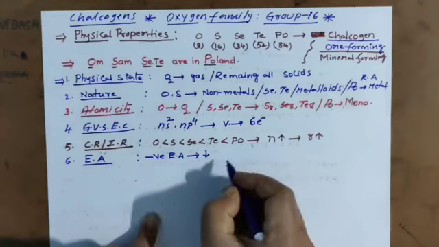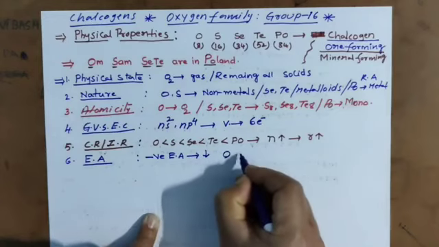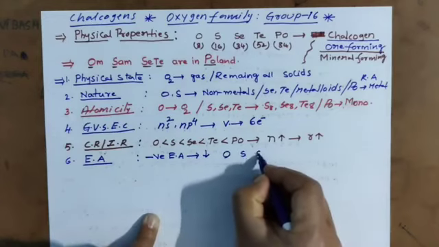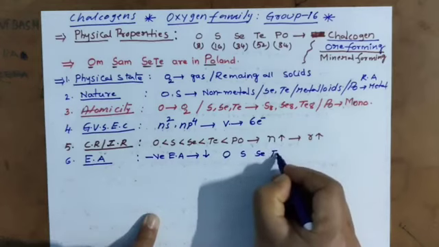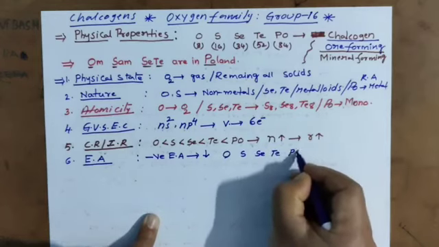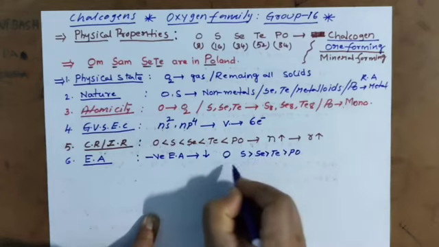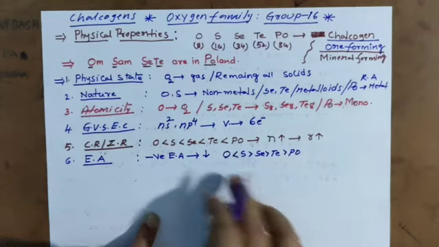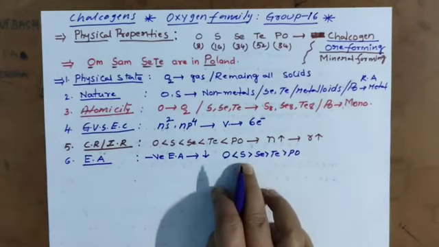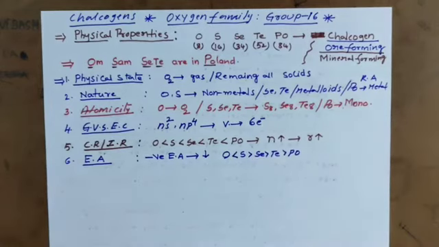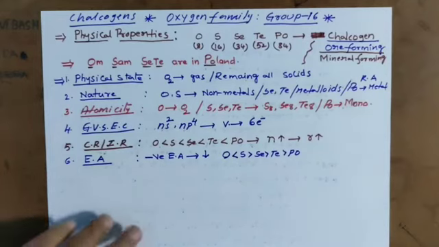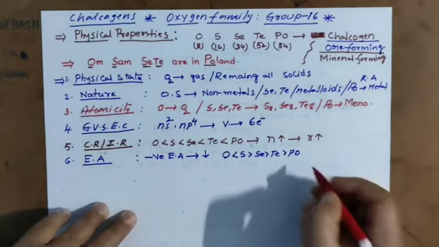But a small irregularity is there: oxygen has a less negative value compared to sulfur. Why?